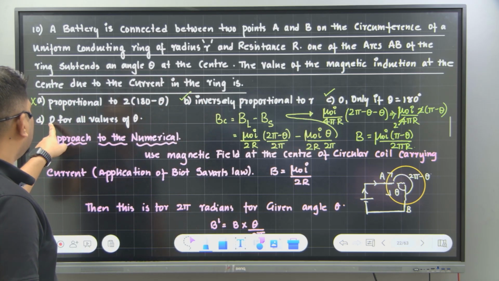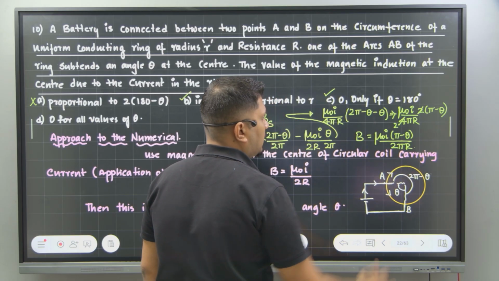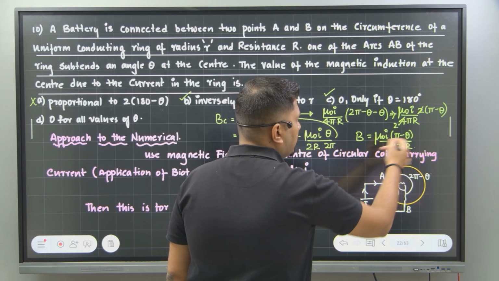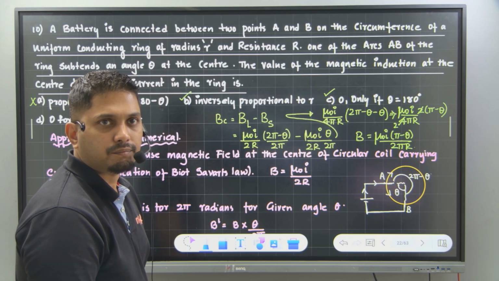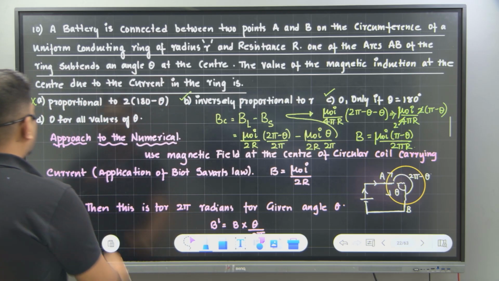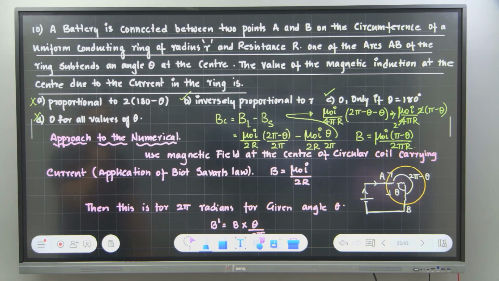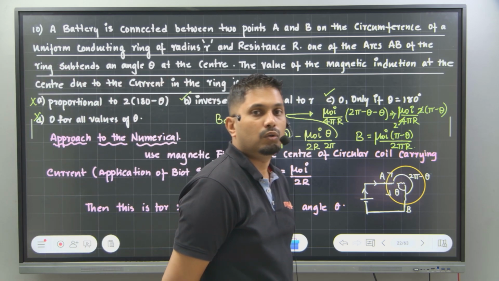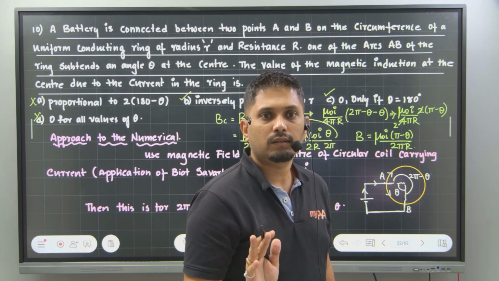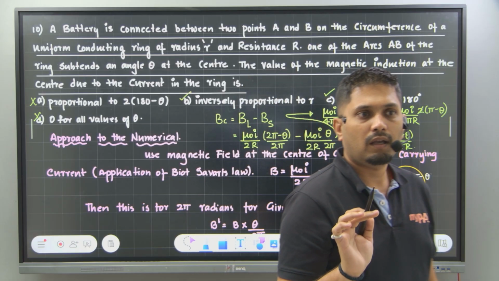Yes. Okay, the last option says B is 0 for all values of theta. It means that you put any value of theta, B will be equal to 0, he is saying. Is it correct? No. If you put theta as pi by 4, will you get B equal to 0? No. Am I right? So this option is also wrong. So how many answers did you get correct? B and C. But does KCET offer two correct answers? No, KCET only offers one right answer, correct? One right answer. Am I right?